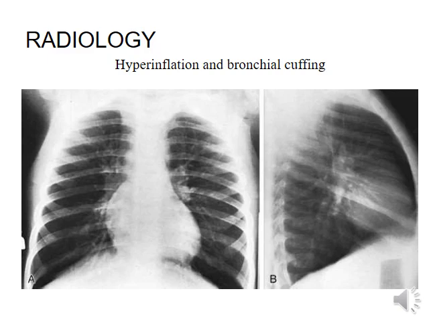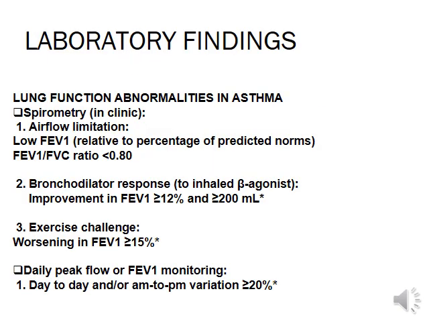Etiology: there is hyperinflation and bronchial coughing. Laboratory testing: there is spirometry, airflow limitation is there, low FEV1, FEV1 by FVC ratio is less than 0.8. Bronchodilator response is there to inhaled beta agonist.